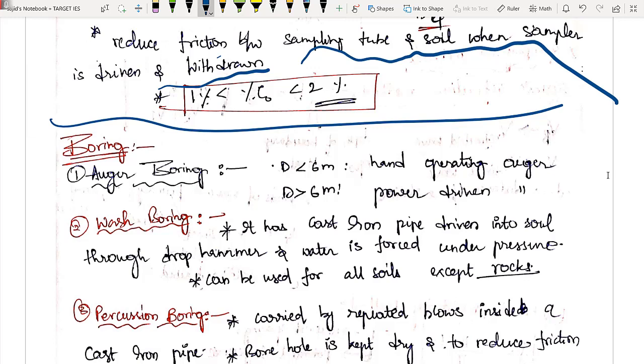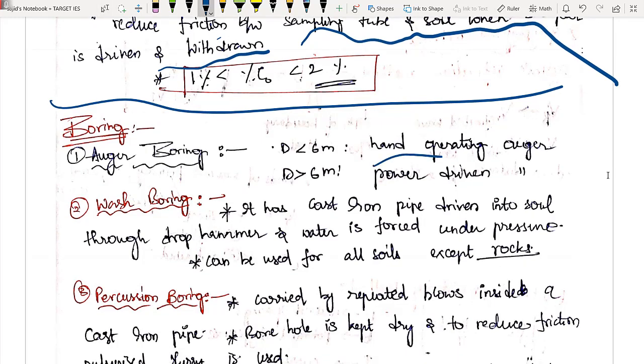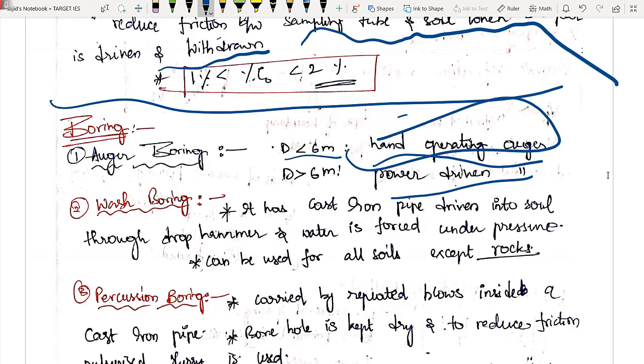So first one is auger boring. Auger boring is of two types. One is hand operated and other is power operated. If the depth you have to excavate is less than 6 meters, आप hand operated auger use करोगे. If it is greater than 6 meters, आप power driven auger use करोगे.